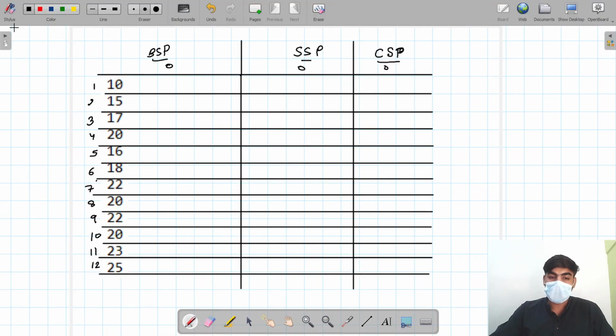At the whiteboard you can see we have the buying state profit, the selling state profit, and another one, the cooling state profit. We discussed the first two in the last video, but I am explaining them again. What is the meaning of buying state profit?